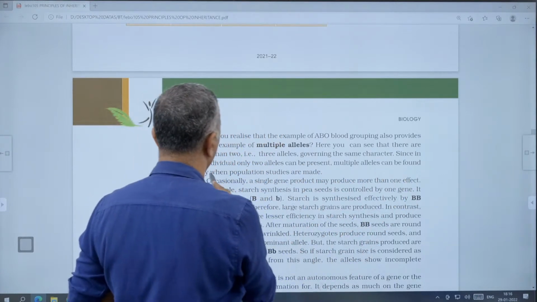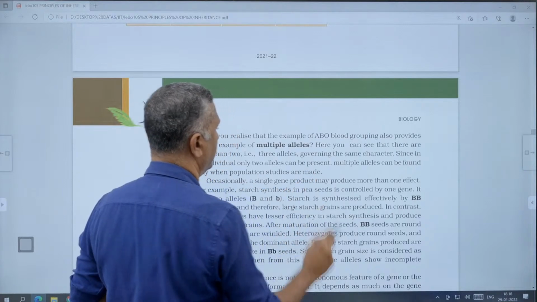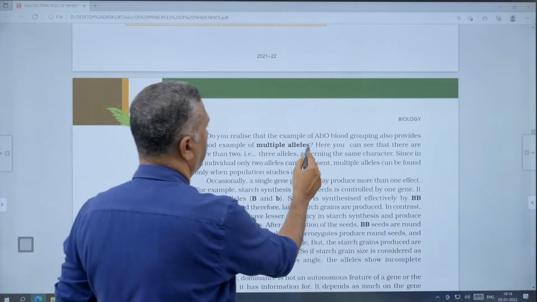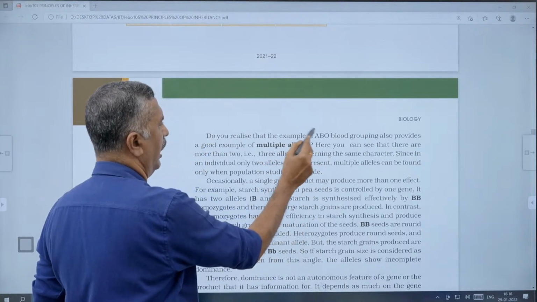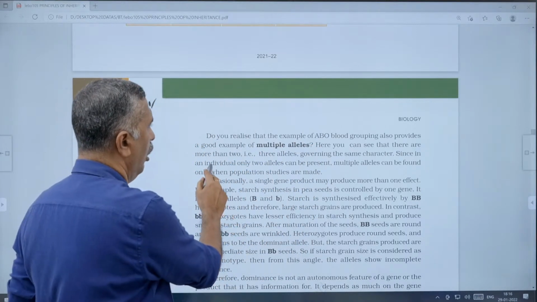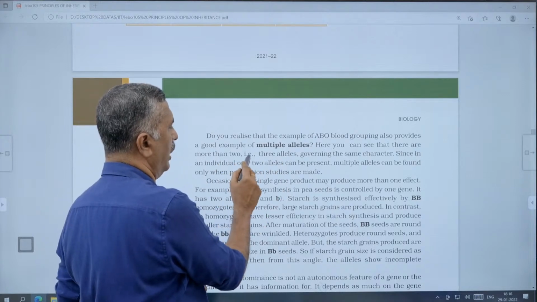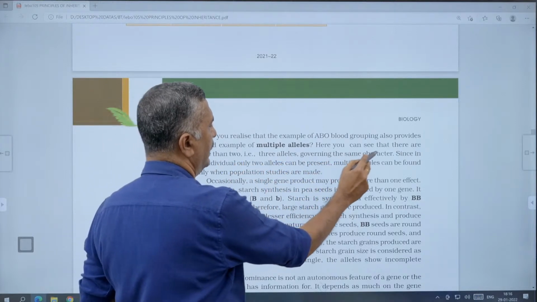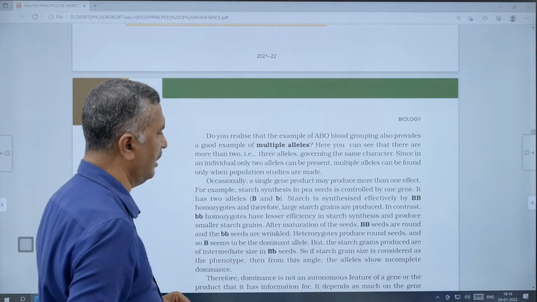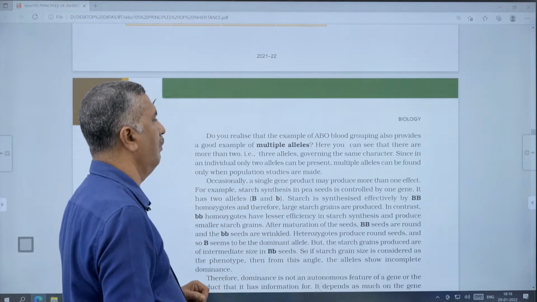Multiple alleles can be found only when population studies are made. That is a very important point. This is called multiple alleles. What is multiple alleles? There are more than 2 alleles, that means 3 or more alleles governing the same character.